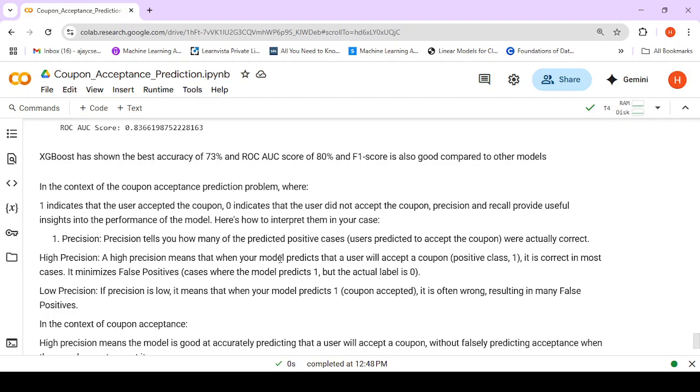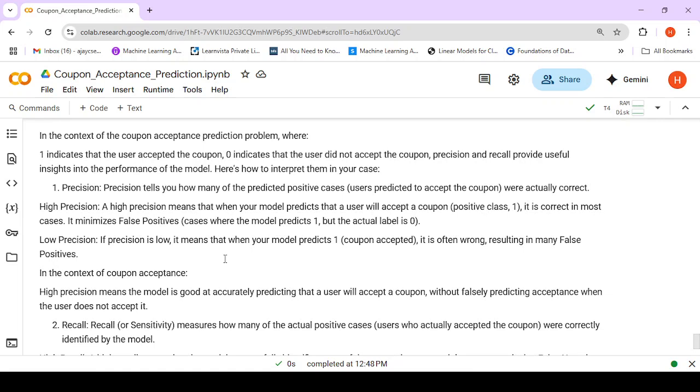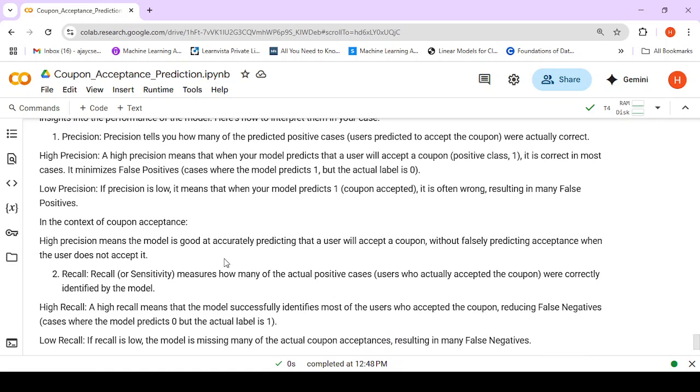Here what can be done is that the ROC AUC score and the F1 score can also be checked. Precision and recall are the two measures.